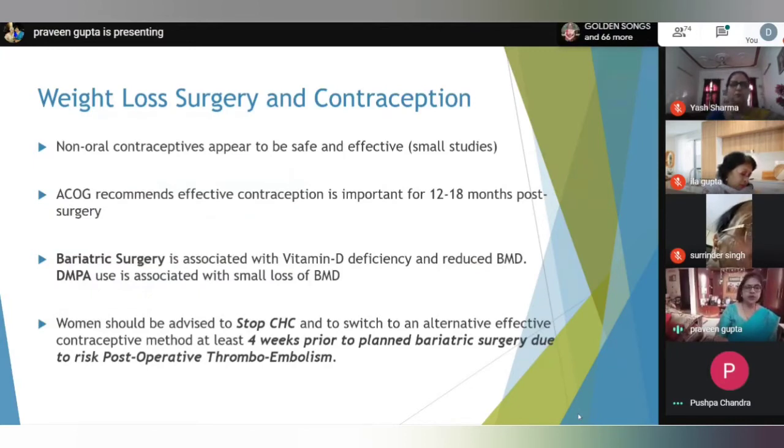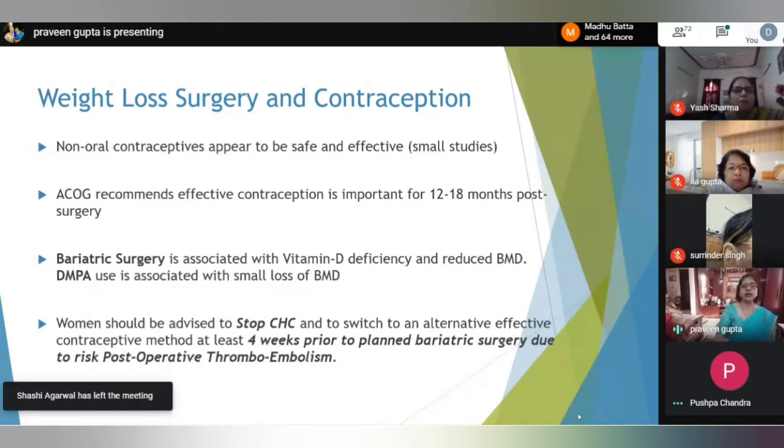ACOG recommends that effective contraception is important for 12 to 18 months post-surgery because, first of all, obese patients are usually subfertile, and after bariatric surgery there is a sudden and intensive weight loss. So they can go from subfertile to fertile. There is ovulation, so they should have some effective contraception plan. Second thing is that post-operatively these patients have a rapid and intensive weight loss, so there is risk of malnourishment to the fetus, and pregnancy is associated with increased maternal and fetal complications.